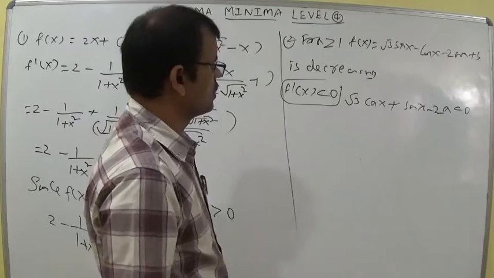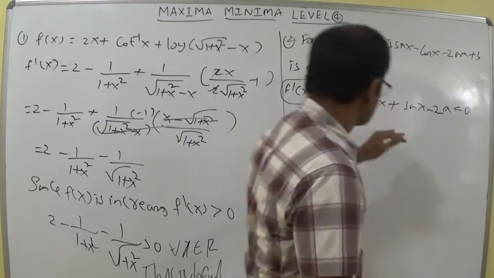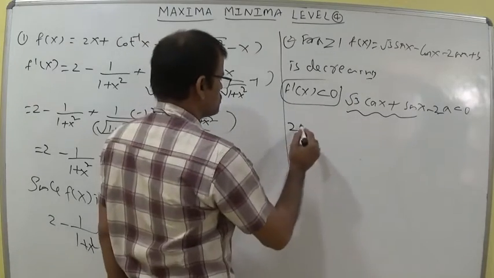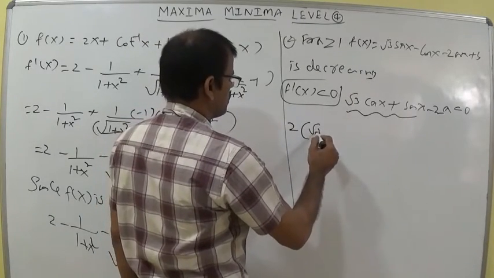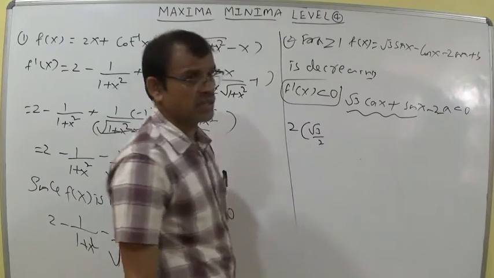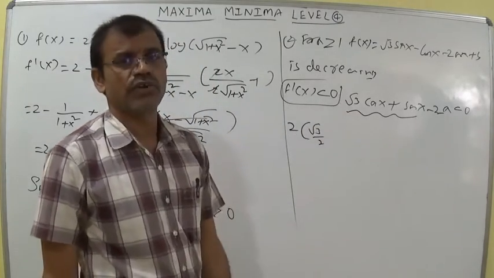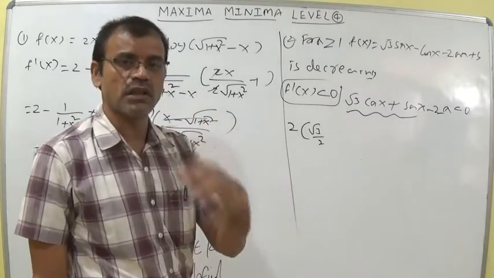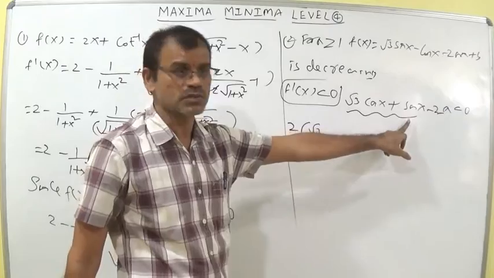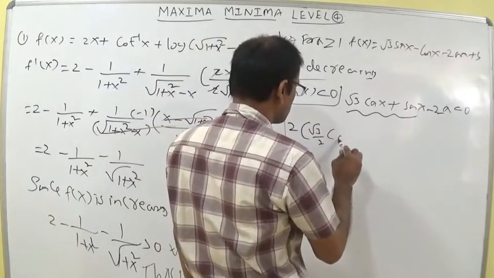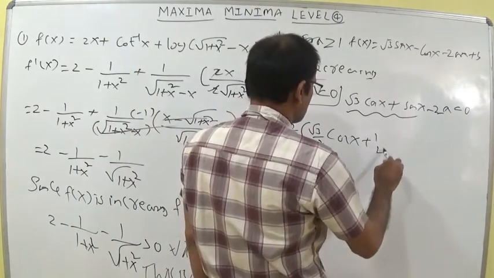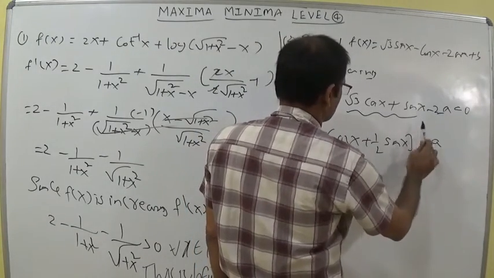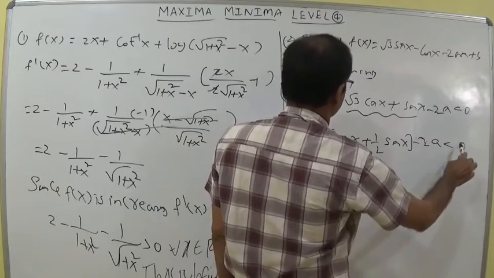So for decreasing, root 3 into cos x plus sin x is a trigonometric function, so multiply and divide with 2. Plenty of times we discussed that if a function is in the form of a cos theta plus b sin theta, or x cos alpha plus y sin alpha, divide by the square root of this quotient whole square plus this quotient whole square. So 2 into root 3 by 2 into cos x plus 1 by 2 into sin x, minus 2a less than 0. Less than 0 is enough.